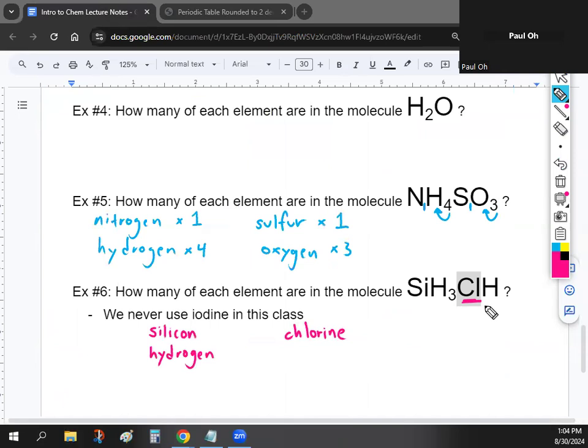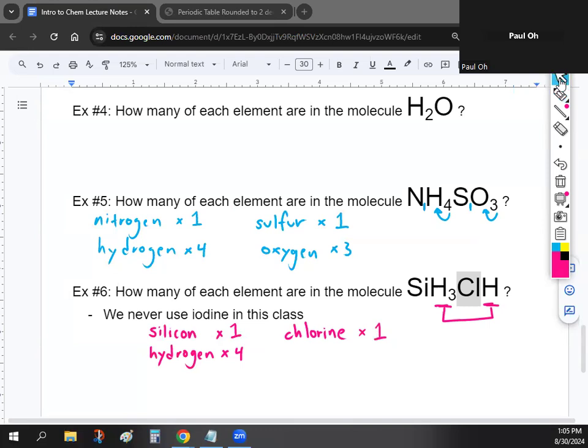Okay, now, if you guys notice, hydrogen is written 2 separate times right here, right? That just means we add them up. So there's 3 hydrogens here on the left, and then 1 on the right. So that means we have a total of 4. So if you ever see them separated, it's okay. There's nothing wrong with the formula. You just need to add them up at the end. Okay, if you look at silicon, there's no number, so that's going to be 1. And chlorine does not have a number, so that is also 1.